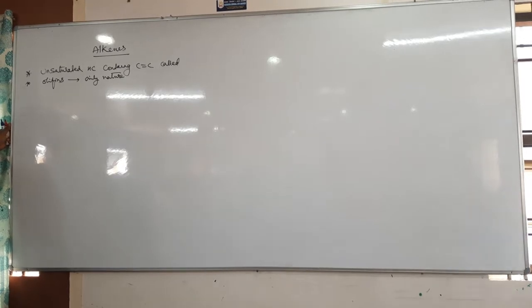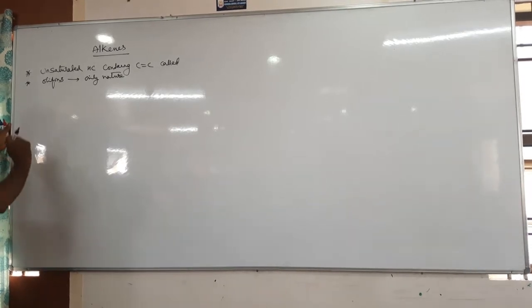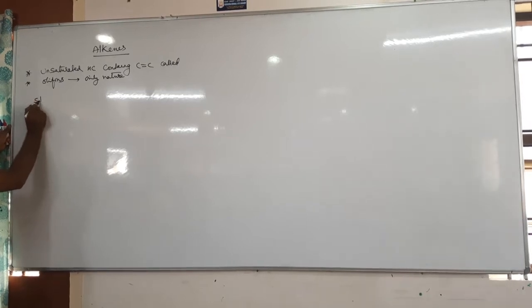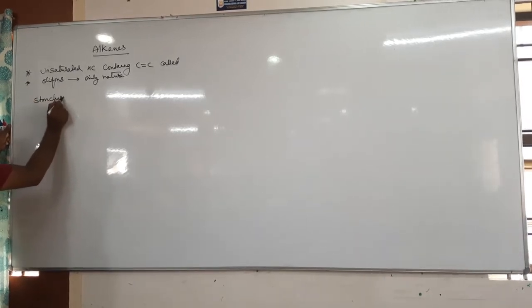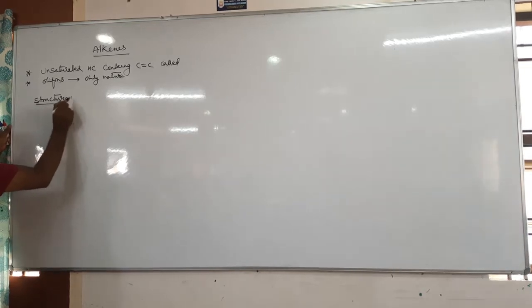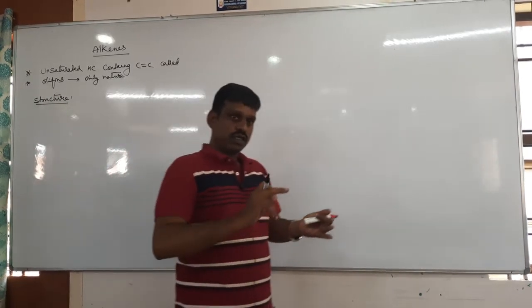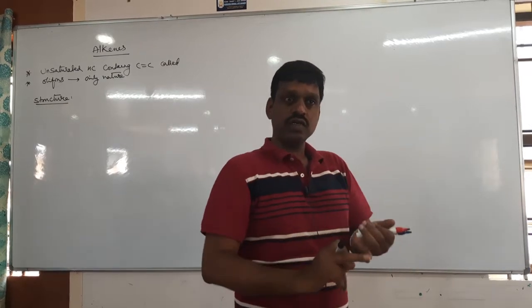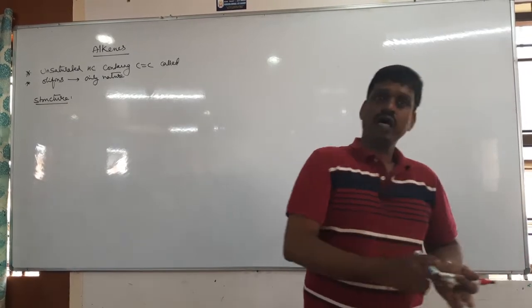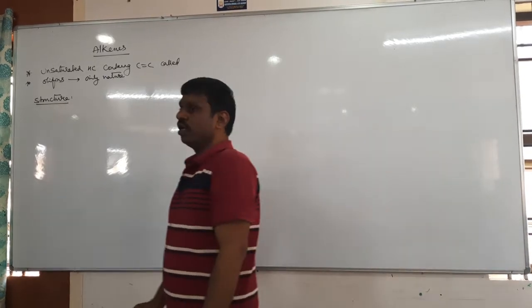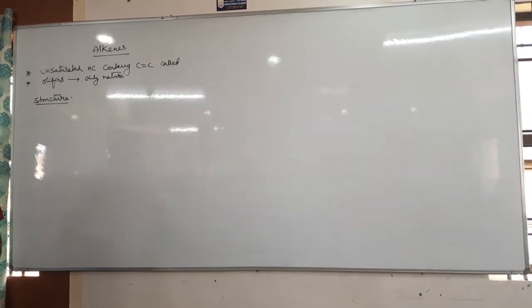Okay, so next is structure of alkenes. This is common: structure, IUPAC name and isomerism. We will study in all topics structure, isomerism and IUPAC nomenclature. These three are common. Then preparation and properties. Tell me, what is the structure of alkenes?